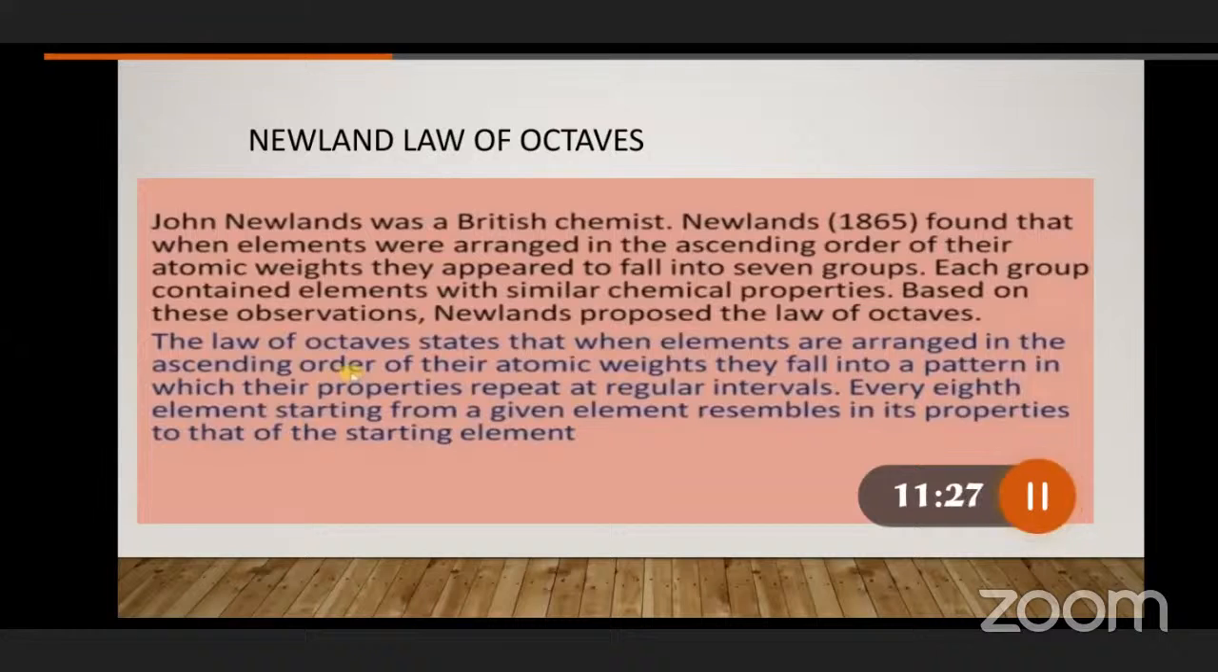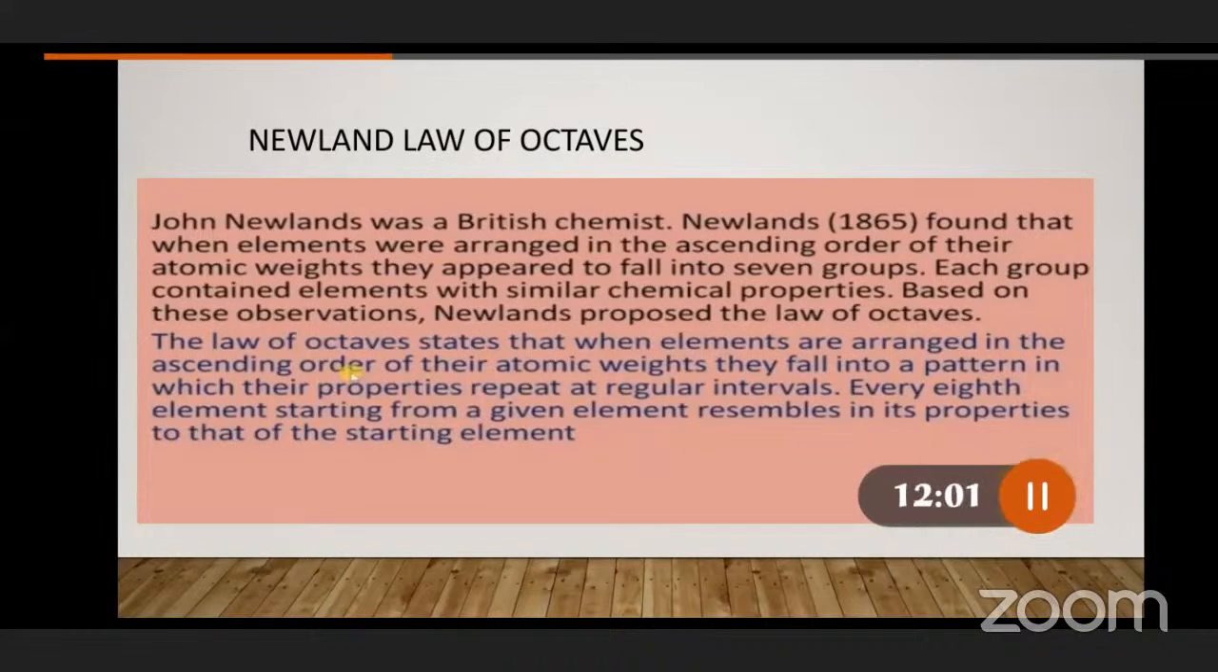Based on these observations, Newlands proposed the law of octaves. The law of octaves states that when elements are arranged in the ascending order of their atomic weights, they fall into a pattern in which their properties repeat at regular intervals. Every 8th element starting from a given element resembles its properties to that of the starting element. This is what we just read, the Newlands law of octaves. But what is the meaning of that? How has he constructed the periodic table?